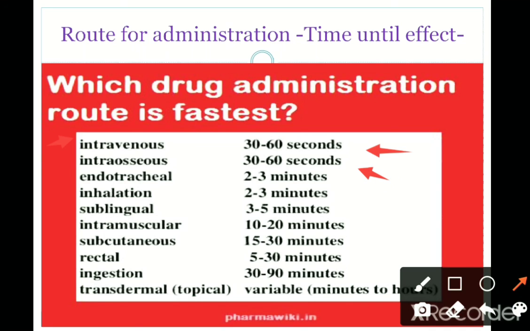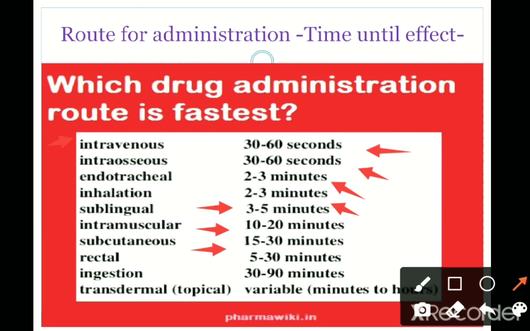Intraosseous means the drugs are given into the bones. Then intraendotracheal, the drugs given into the tracheal cavity, will take 2 to 3 minutes, and inhalation will take 2 to 3 minutes, and sublingual will take 3 to 5 minutes, and intramuscular drugs will take 10 to 20 minutes for the effect.